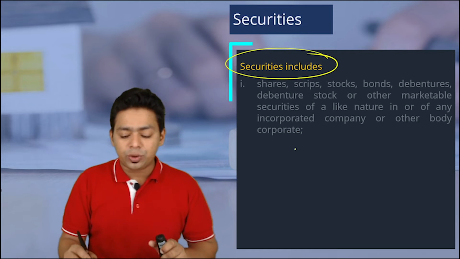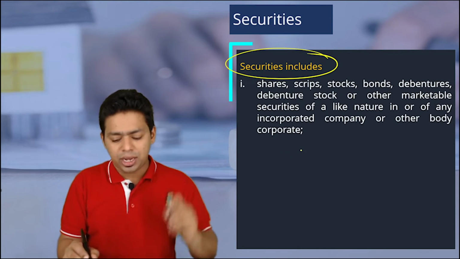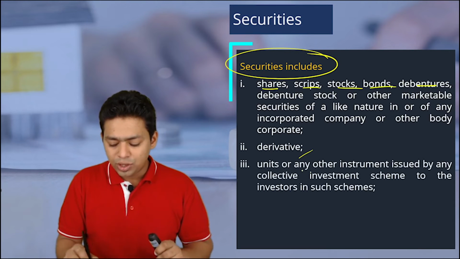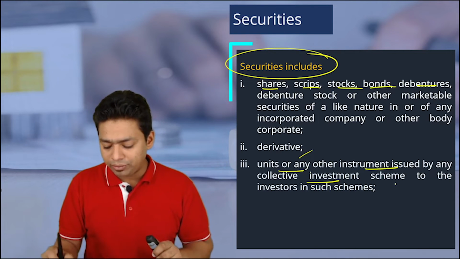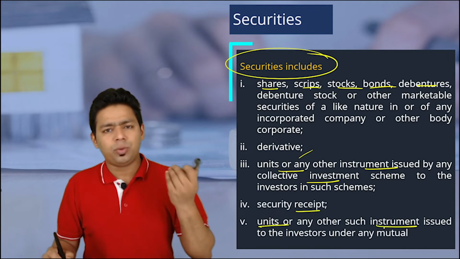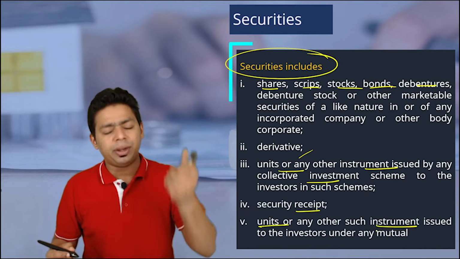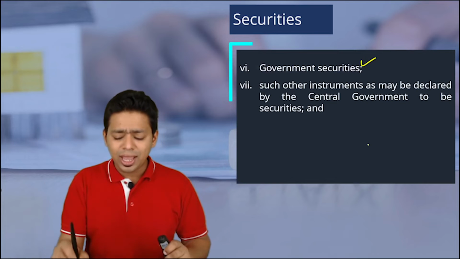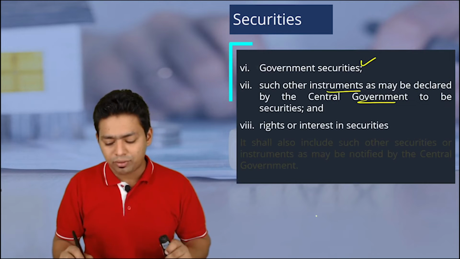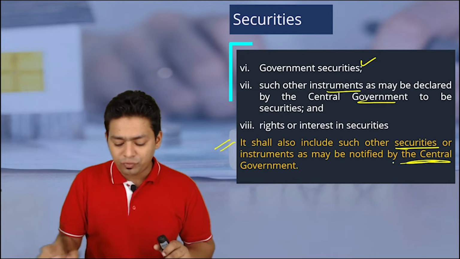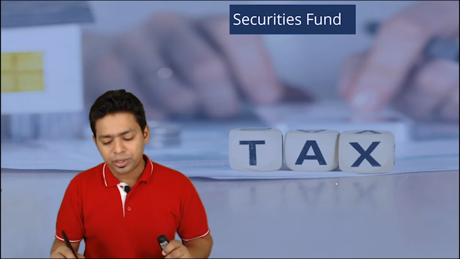So what type of securities we are talking about? Securities can be any type: shares, script, stock, bond, debenture. So all these derivatives, units of instrument issued by the collective investment scheme, security receipt, units of any other instrument. So it can be mutual fund, it can be shares, it can be debenture, it can be bond. Securities is having very wide definition. Government securities, any other instrument which is notified by the central government. It also includes any other securities or instrument as may be notified by the central government. So this is the general power they are having.